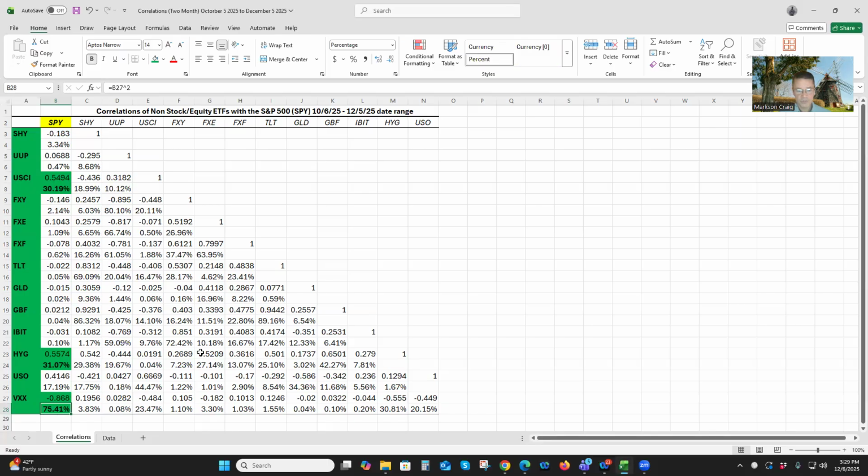Once again, this correlation table covers the date range of the trading of these exchange-traded funds from October 6th, 2025 through December 5th, 2025. And again, over time, correlations do change.